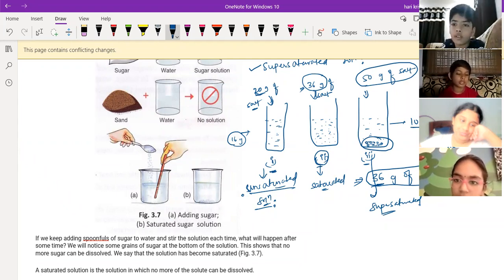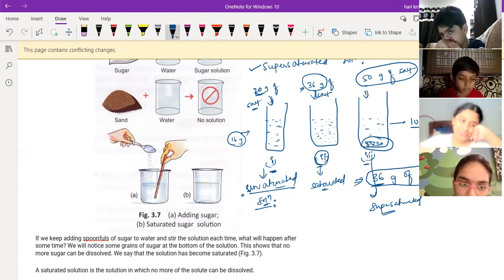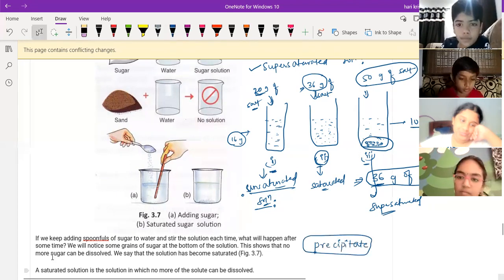Sediments. During the chemical reaction, some chemical compounds will settle at the bottom of the beaker. Those are called precipitates. Now it's clear? Yes, sir.